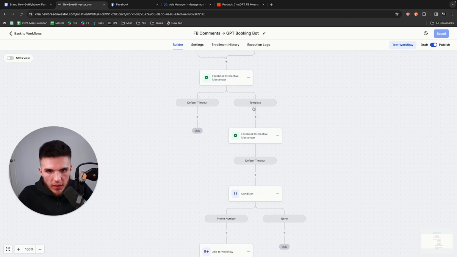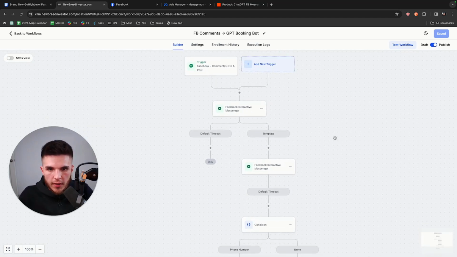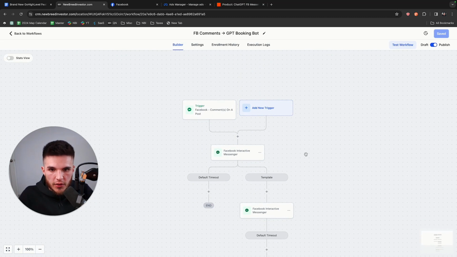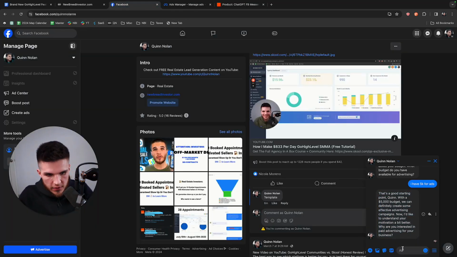So you can just simply build it inside of the Facebook interactive messenger here and start qualifying the leads through this process. So I just wanted to show you guys this new feature. I thought it was pretty cool. It works really well with the bot, as you can see. And let me see if I can show you. See, now it's asking, I think it corrected itself. So I can just say, I don't like cold calling.